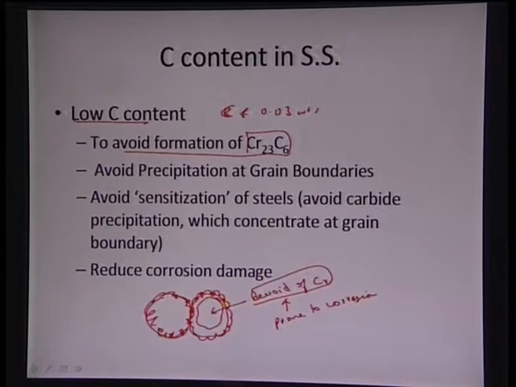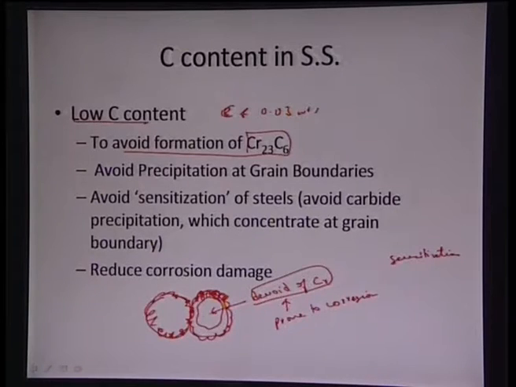And now we have a gradient, high chromium and then low chromium, and that is called sensitization, where one will act as a cathode and one will act as an anode. So, the interior of the material can form a local galvanic cell and it can eat out the core of the grain. So, now we have one region which is very rich in chromium, which is Cr23C6, and the interior has been devoid of chromium, and this forms a disbalanced region. This is called sensitization of a steel, and that is what deteriorates the corrosion properties of stainless steel.